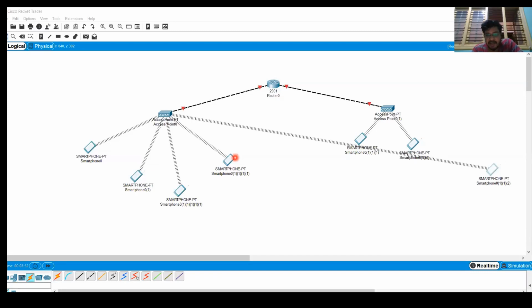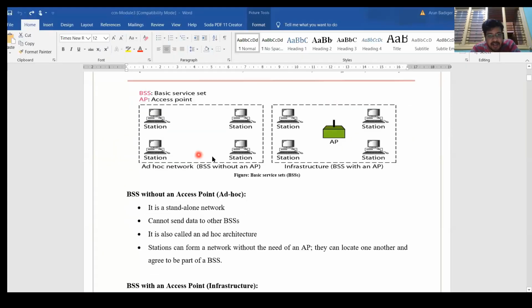One is ad hoc network, another is infrastructure with an access point. Here, this is a hotspot which we have created, and many freely moving devices are connected. This is an ad hoc network, and this is a non ad hoc network. Ad hoc network means there is no centralized point. Any device can communicate with anyone freely, but it is also wireless communication. So we can configure like this also.